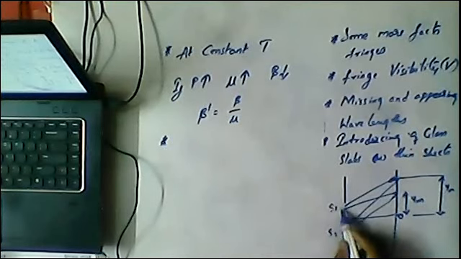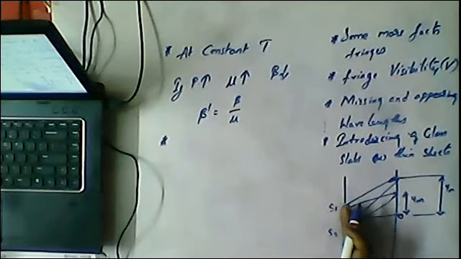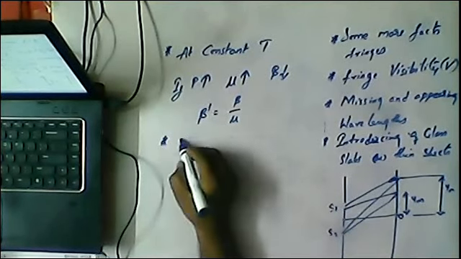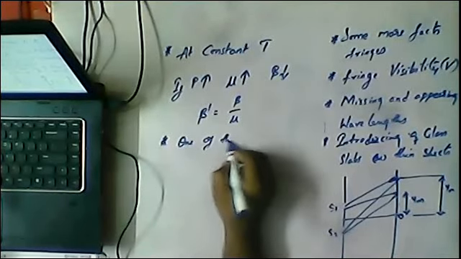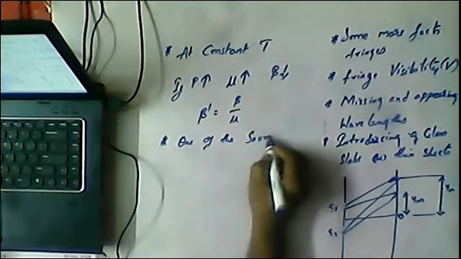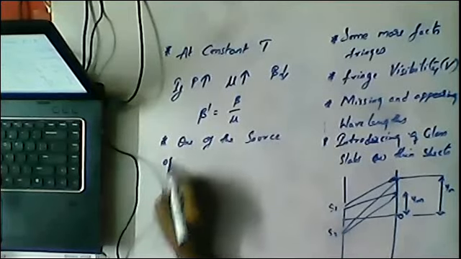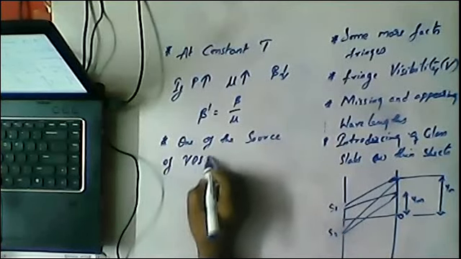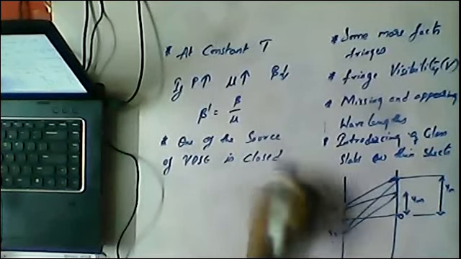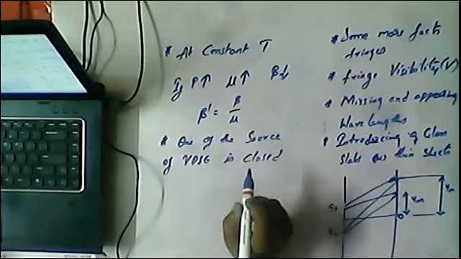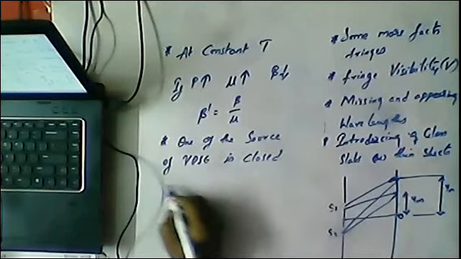Here you can see two sources are there. When one of the sources is closed, what can we write, Nana? One of the sources of the YDSE is closed. So what will appear, Nana?